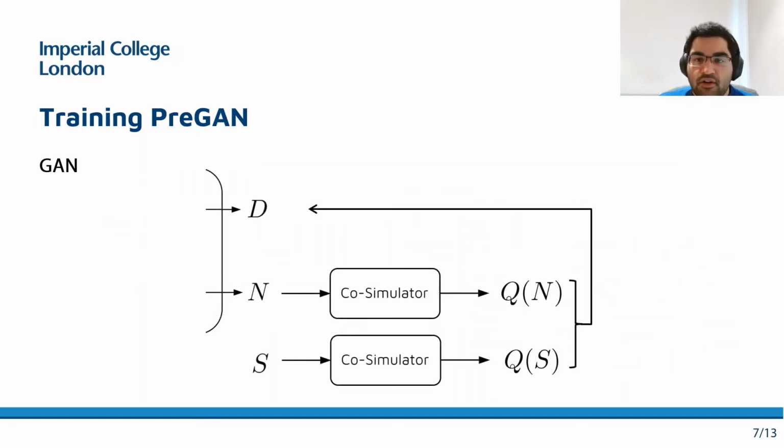To train the GAN model, we use a slightly unconventional training style. We use co-simulated QoS scores to train the GAN model in a supervised fashion. So at the start of any scheduling interval, we run PreGAN and execute simulations of the two decisions S and N to generate corresponding QoS score estimates. We then generate a one-hot vector corresponding to the decision with the higher QoS score and use it to train the discriminator network of PreGAN.